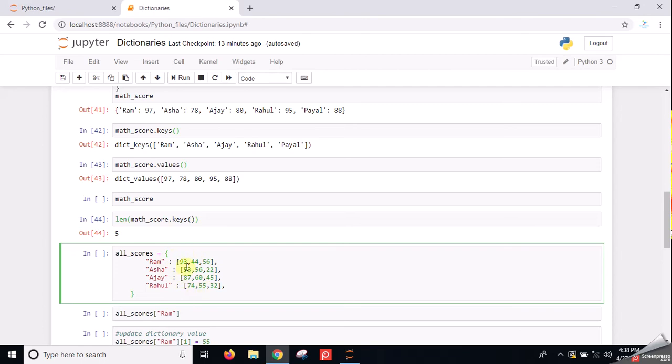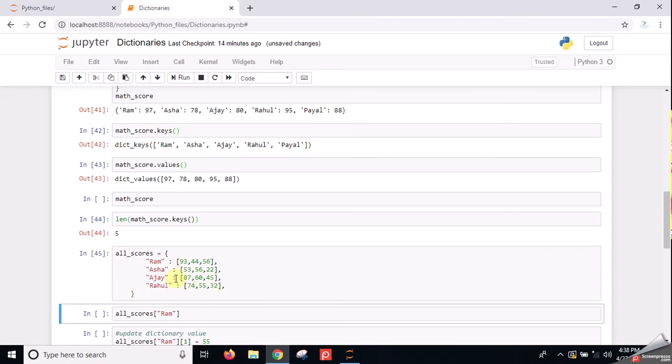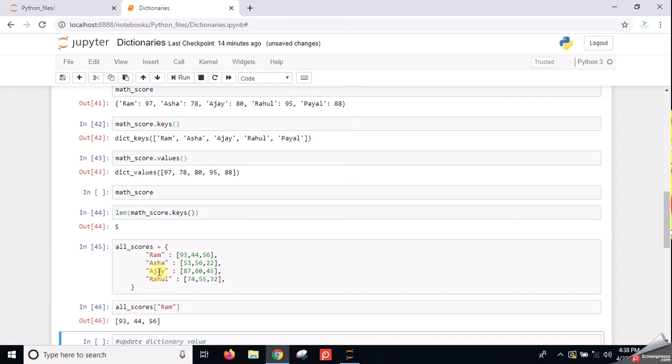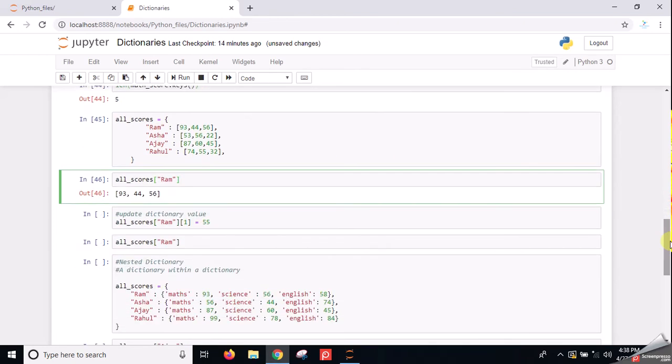These are the scores for different subjects of students. Suppose one is math score, then science score, then English score. These are the scores of some of the students. Now we can define it in this type also. And now if we have to look at the score of Ram, we can do it by giving Ram as the key in our square brackets. Now it will give me the list of all these 3 items, all these 3 subjects: English, science and maths.